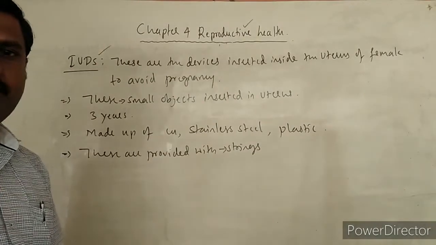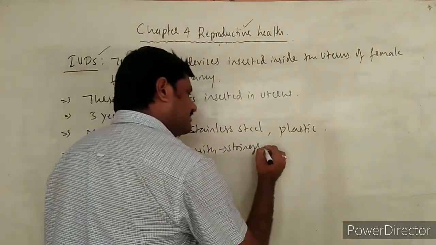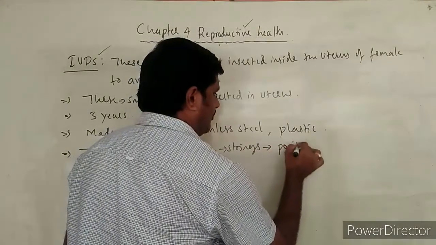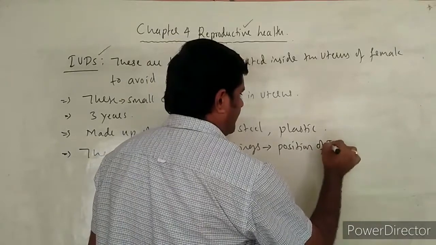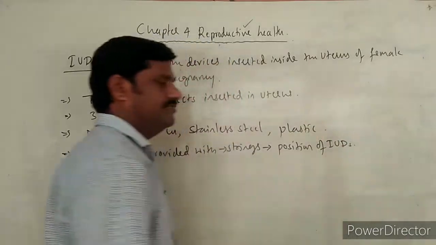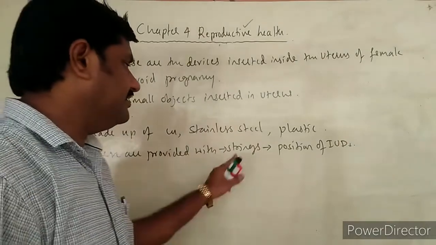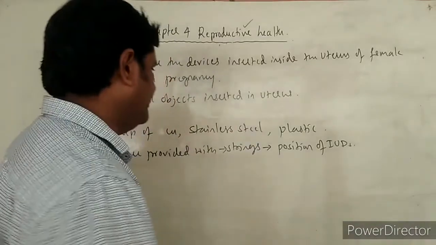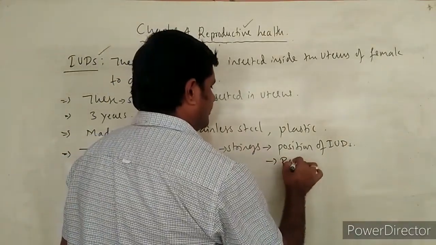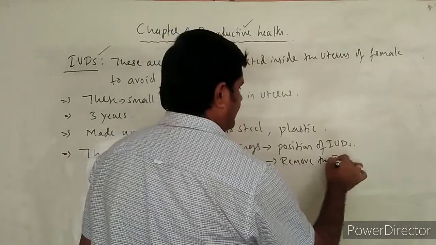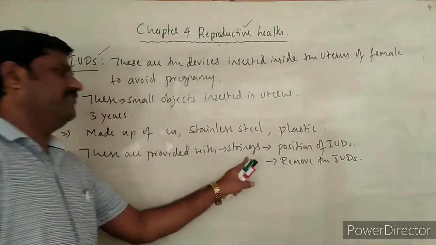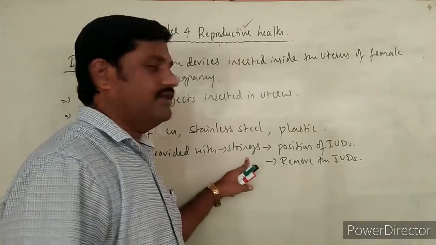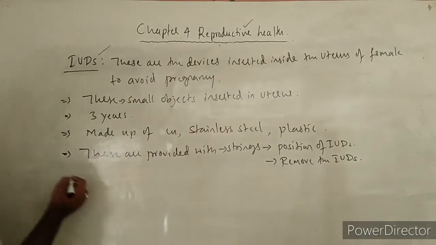These strings help in identification of the position of the IUD, and the same strings are used to remove the IUDs, right? So for both purposes, the strings available with the IUD are utilized. So this is one more thing.